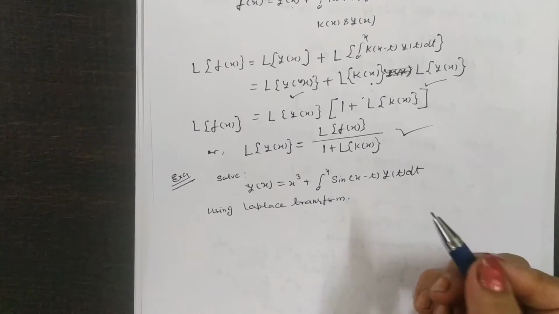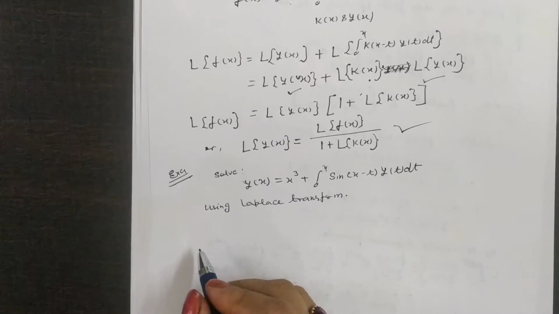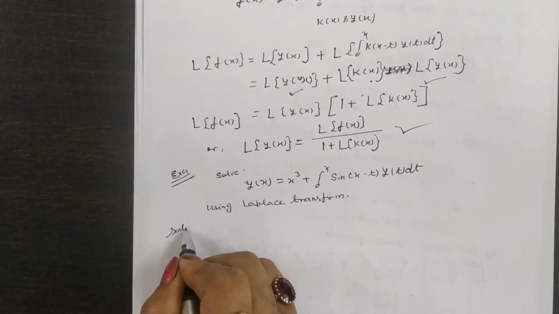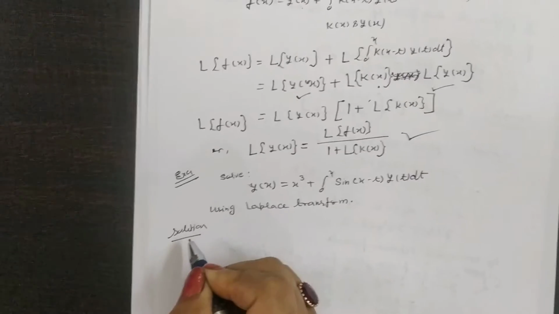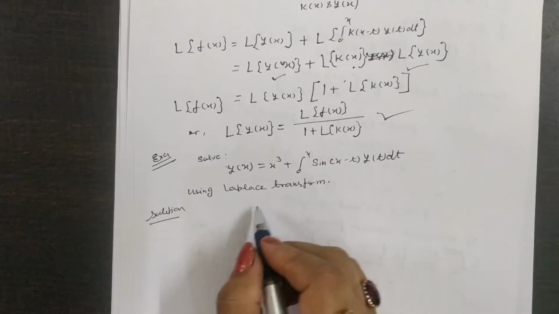Easily you can solve this. Now, applying the solution, this can be written as comparing values. Now, applying the Laplace transform on both sides.